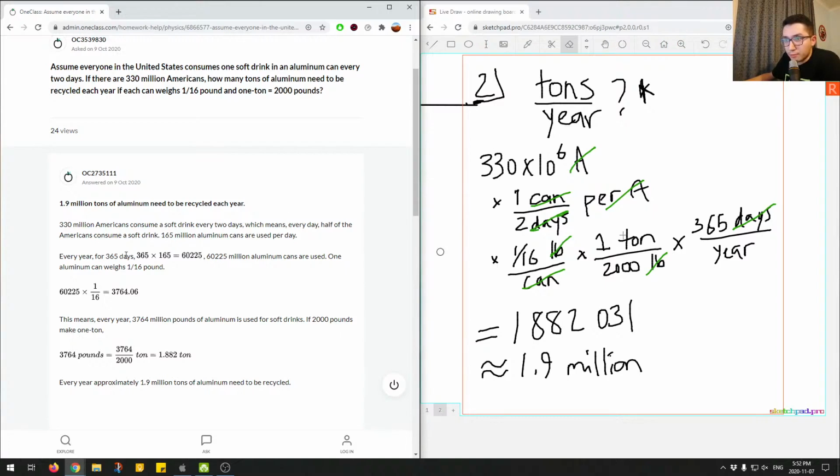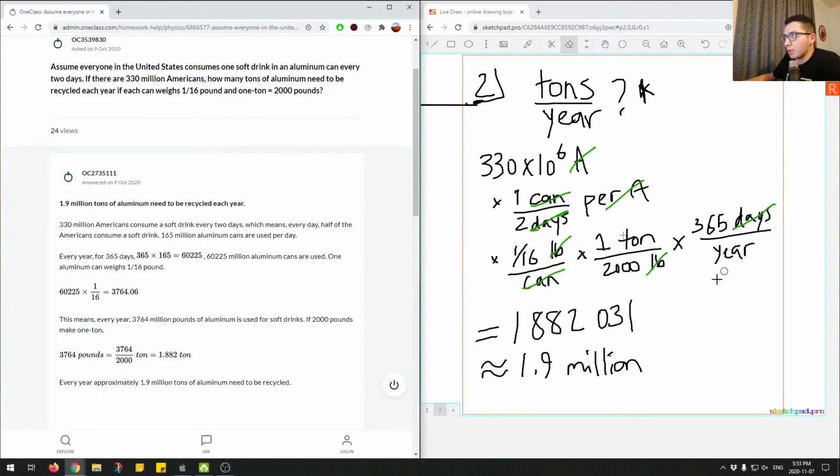And then every year for 365 days, so they multiply by 365. That's what we do over here, 365 per year. And then they have one aluminum can weighs 1/16, and we multiply by 1/16. This is what we have over here. And this means for every year, essentially 3 billion pounds of aluminum is used for soft drinks. This is in pounds. We want to convert it to tons, so we divide by 2,000. That's what we do over here.